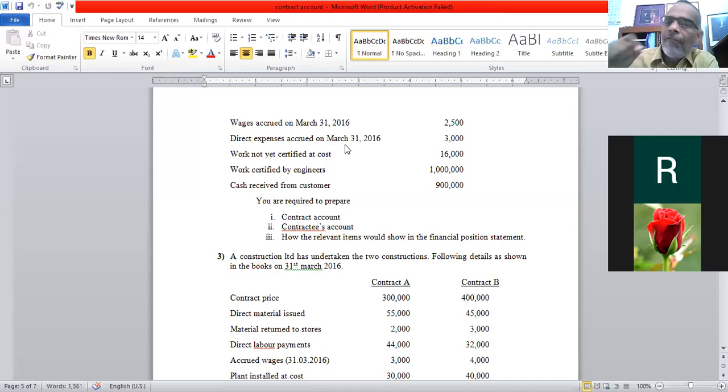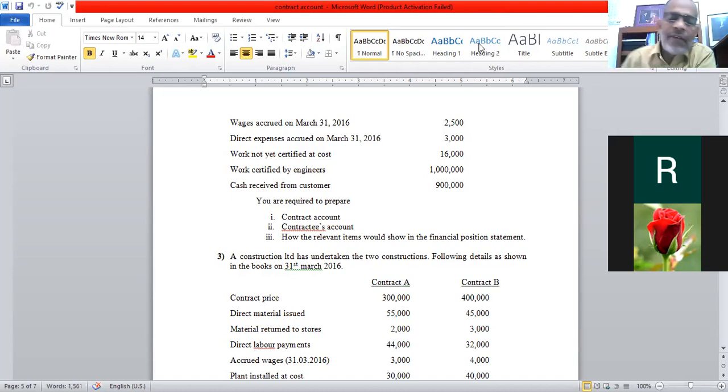If it is more than 1 year, we have to ask whether it is nearly completed, considerably advanced, or just started. If it is just started, we are not going to calculate the profit or loss. Whatever expenditure incurred would be recorded as work in progress under the statement of financial position. If it is considerably advanced or nearly completed, we should calculate the profit. Is it okay? Understood?